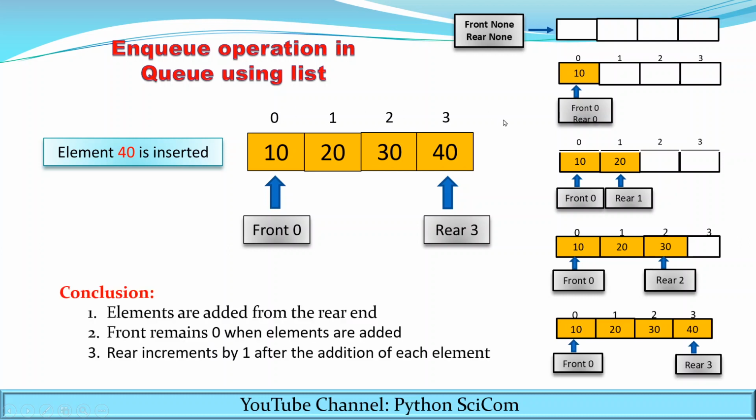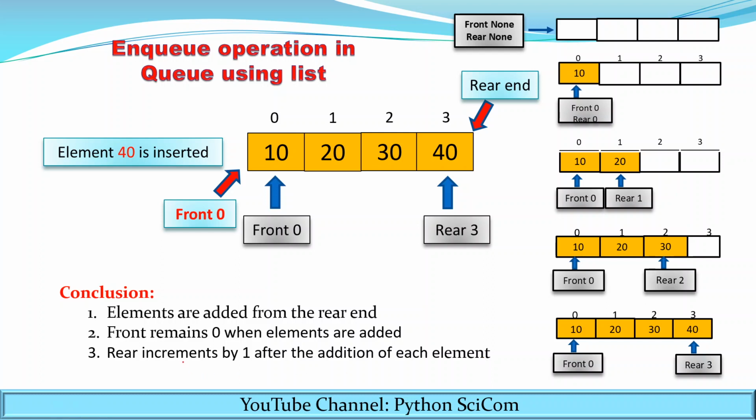Now what do you conclude from the insertion of elements into the queue? Elements are added from the rear end. Front remains 0 when the elements are added. Rear increments by 1 after the addition of each element. Let's understand this point.